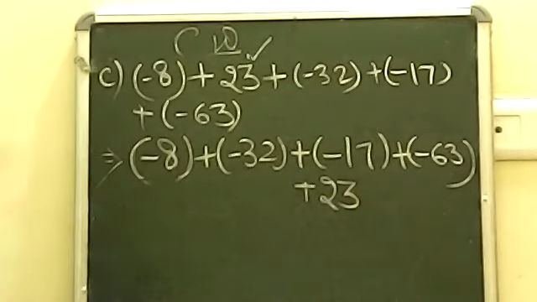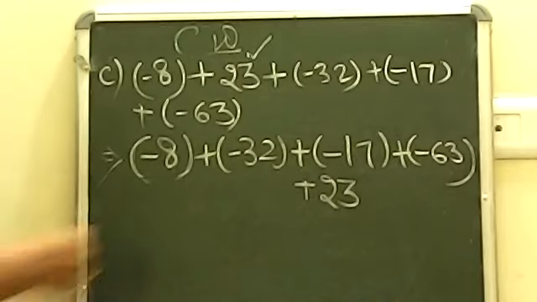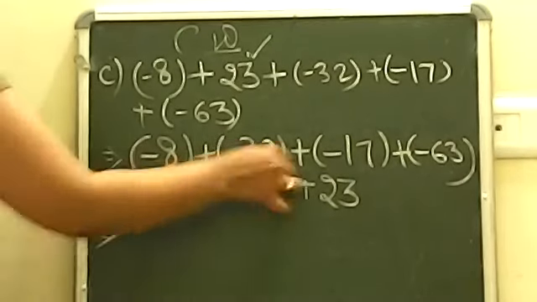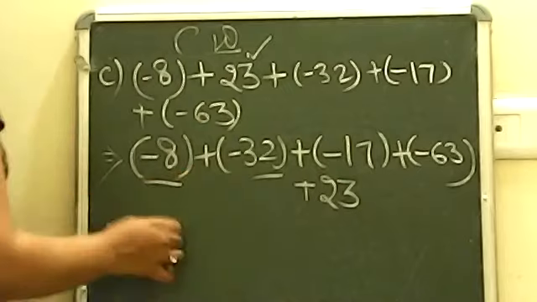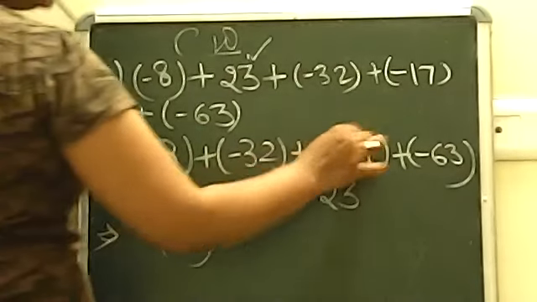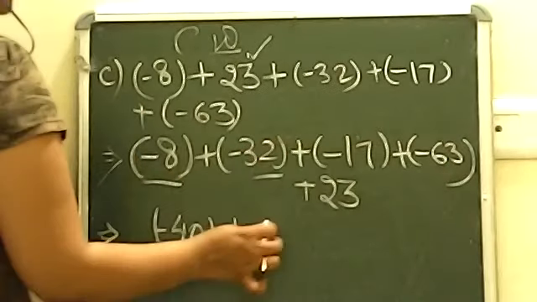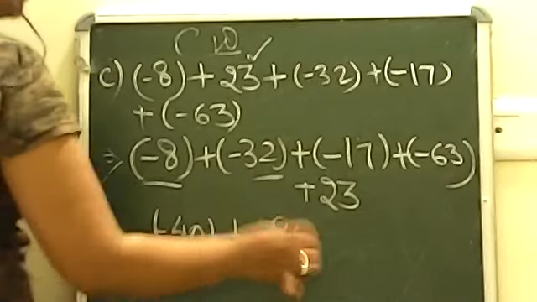तो सबसे पहले हमें क्या करना है, सारे नेगेटिव will come together and they will make a friendship. So what we will have now, -8 and -32 will add together, will give you -40. And here also -17 and -63. 63 and 17 हो जाएगा 80. Answer will come -80 here.